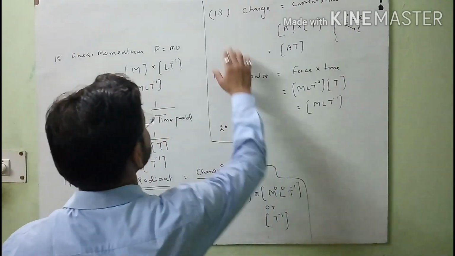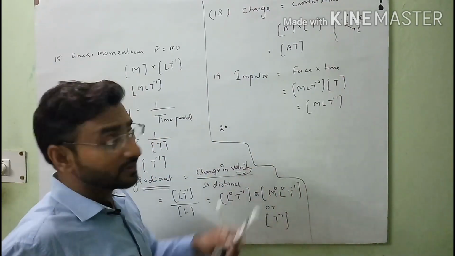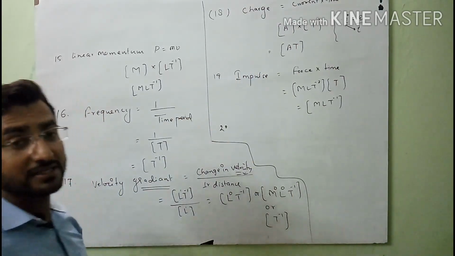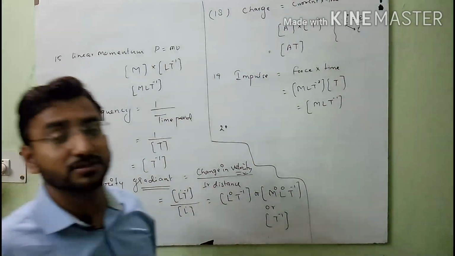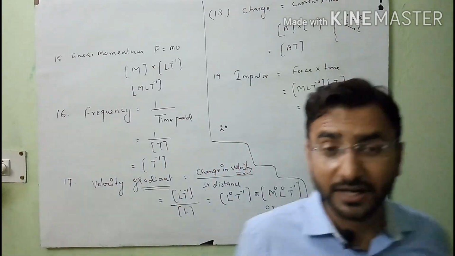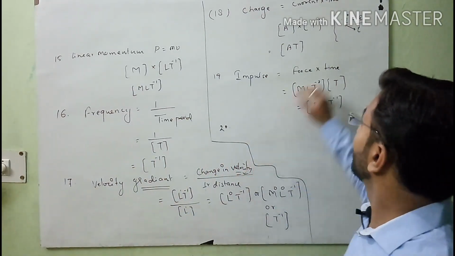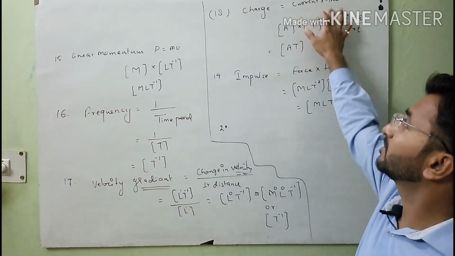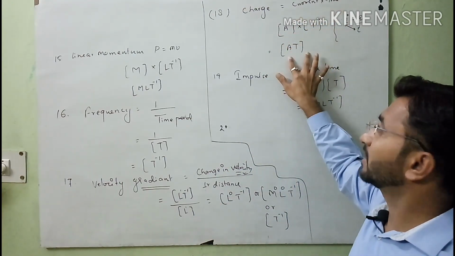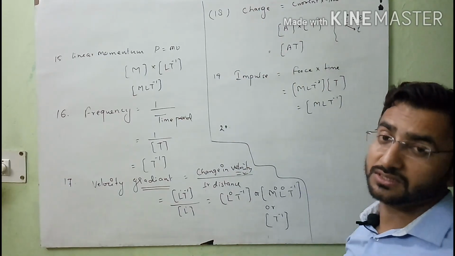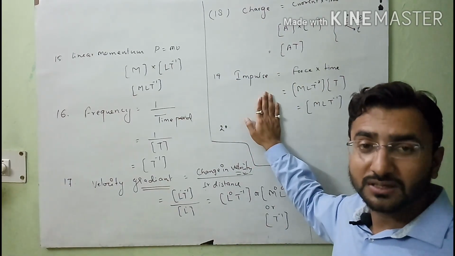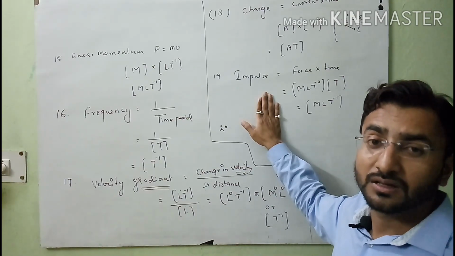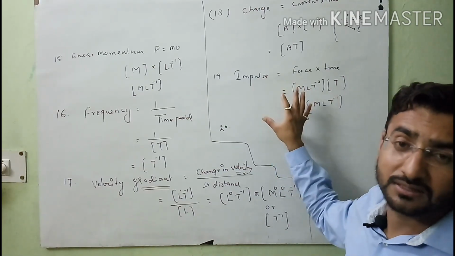After this, in case of 18, I will use your common formula from class 10th, which is charge. Charge is equal to, you know, current into time. By this formula, the dimension of current is A and the dimension of time is T, so the total dimension is AT for charge. And after that, impulse. It is already very simple for you because of class 9th, where you read this.